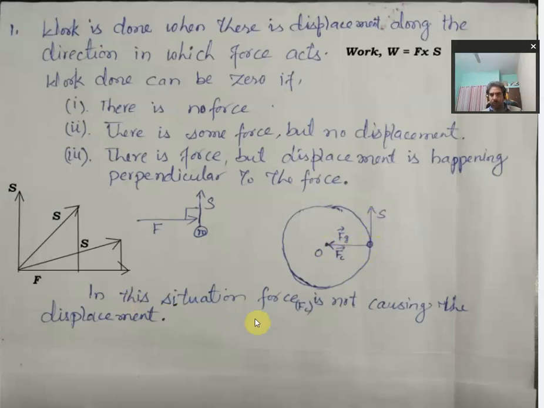In this situation, the force Fc, here the gravitational force, is not causing any displacement. The displacement is caused by other forces but not by this force. So this is what we understand about 0 work by a force in a perpendicular direction to the displacement. Thank you.